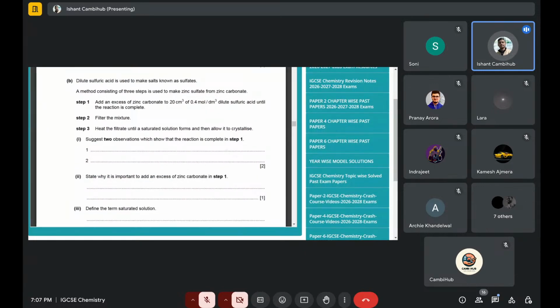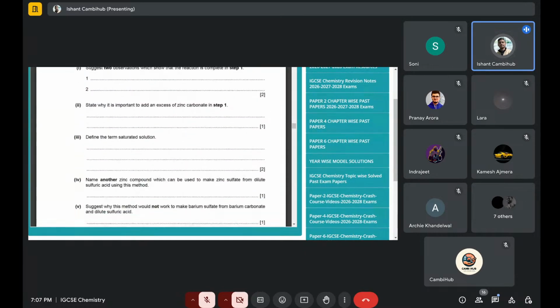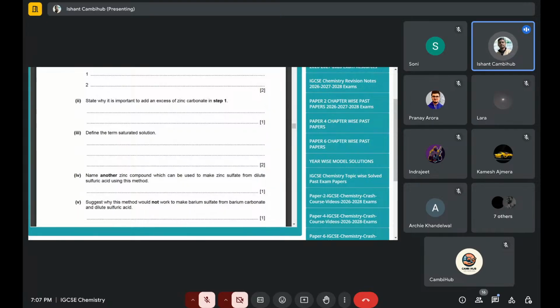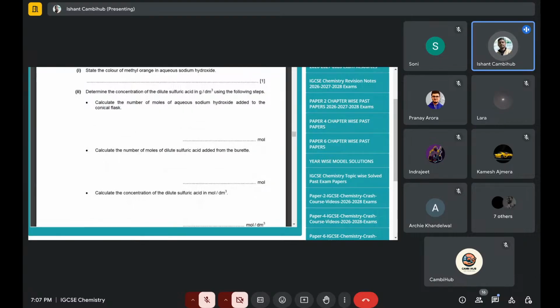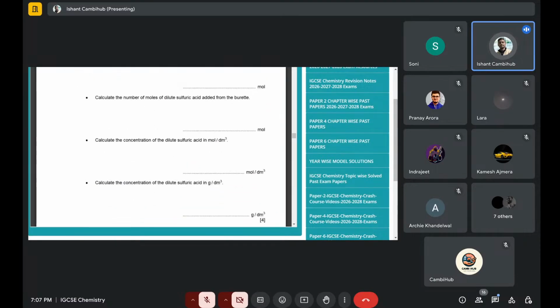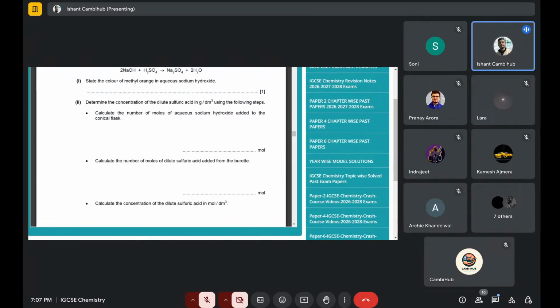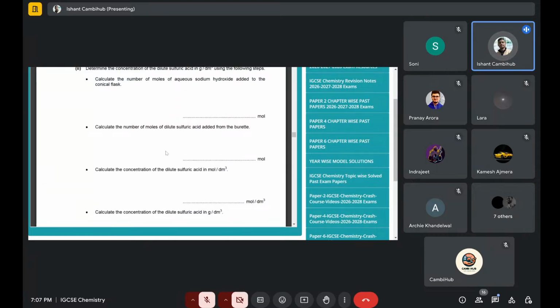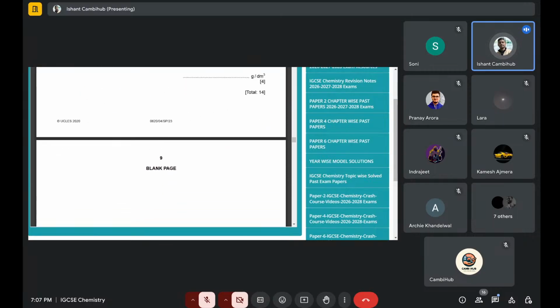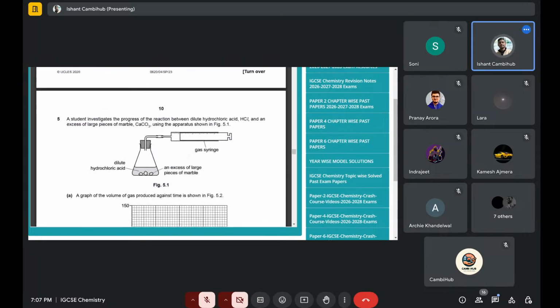Then suggest an observation, you'll write the two observations. Define the term saturated solution with full complete keywords. You have to mention this. Then, of course, this one also, again, the mole. Now this is a 4 marker. So 1 mark, 1 mark, 1 mark, 1 mark. You just write the steps and then write the answer, and you'll get your 4 marker for this.